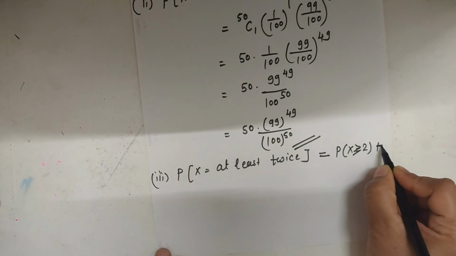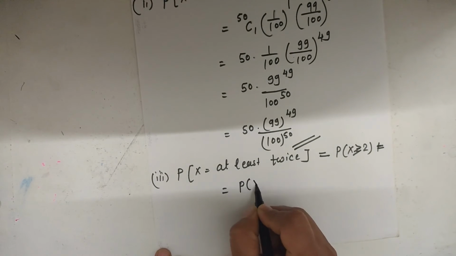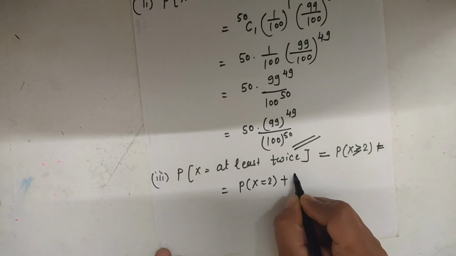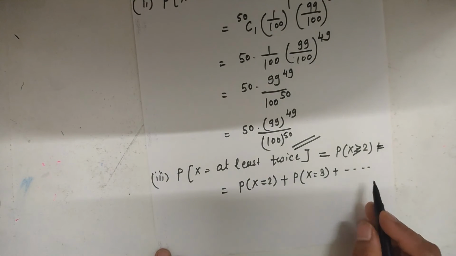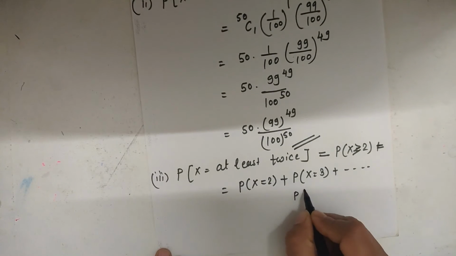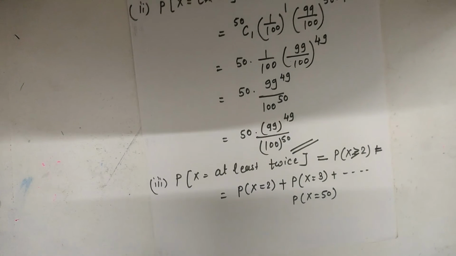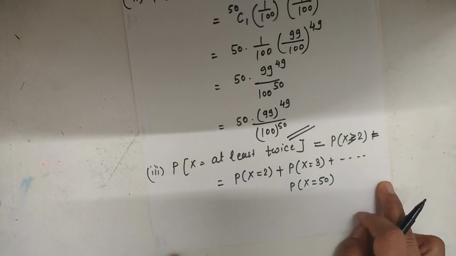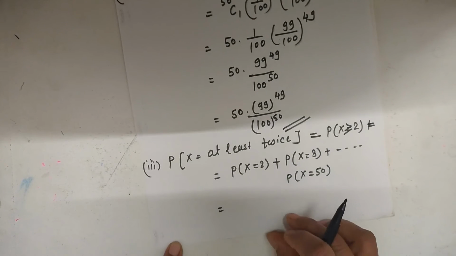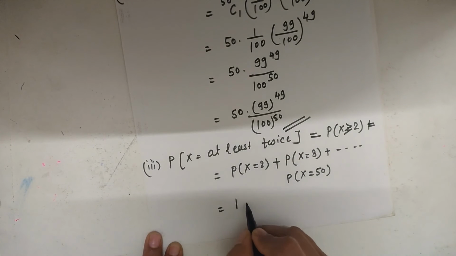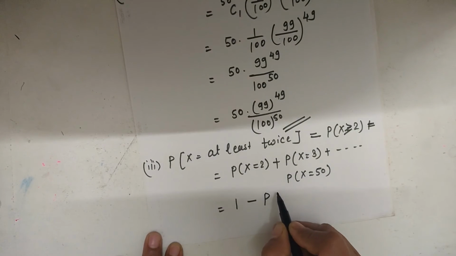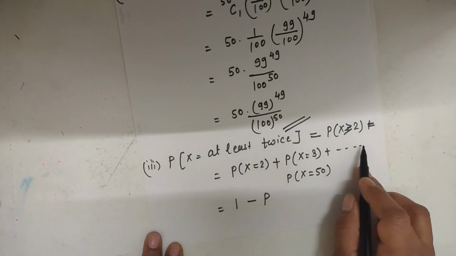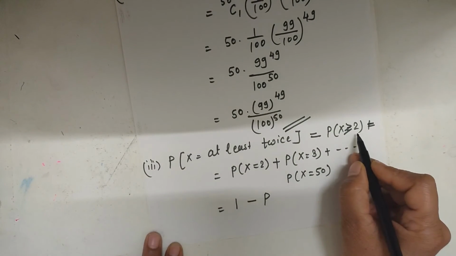This probability can be written as probability for x is equal to 2 plus probability for x is equal to 3, up to the probability for the last value of n, x is equal to 50. This calculation is very difficult. So the simple method for this calculation is 1 minus the total probability, 1 minus the remaining values of x, the probability for the remaining values which are not included in this probability, and those values are 1 and 0.